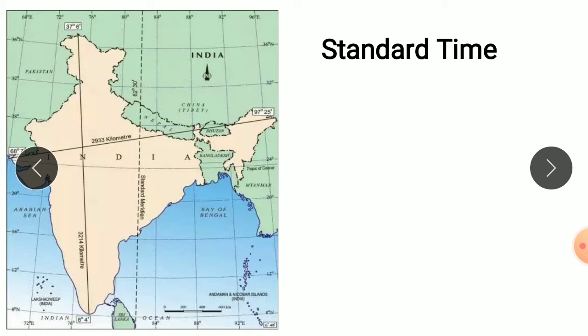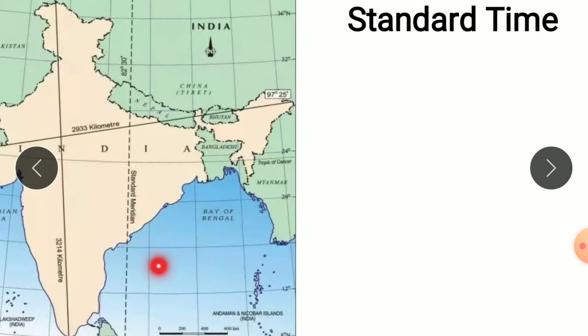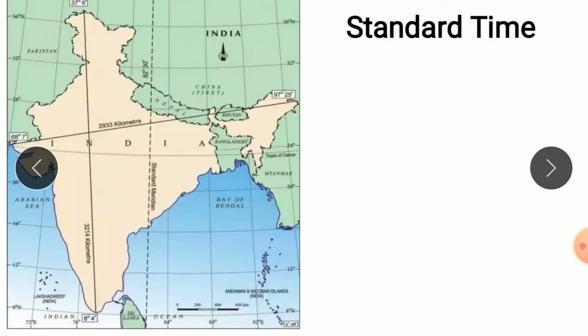The second point is standard time. What is standard time? Standard time is the local time in a country or a region when daylight saving time is not in use. Standard time is also known as winter time. It is sometimes referred to as winter or normal time. You can see here on your map, your India's map, standard time in winter is different and in summer is different.